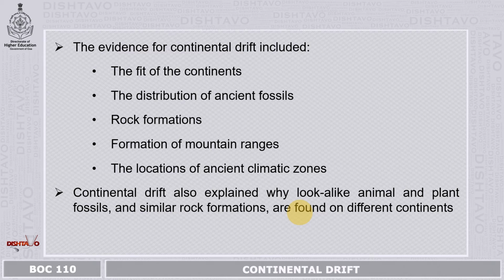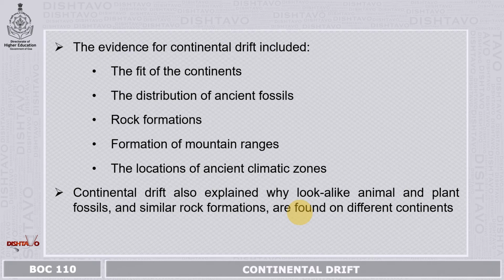Various mountain ranges are continuously forming on earth. Himalaya is one example, one reason why mountains are still rising. Locations of ancient climatic zones can be observed through fossil records. All these evidences can be explained very well with the continental drift theory.